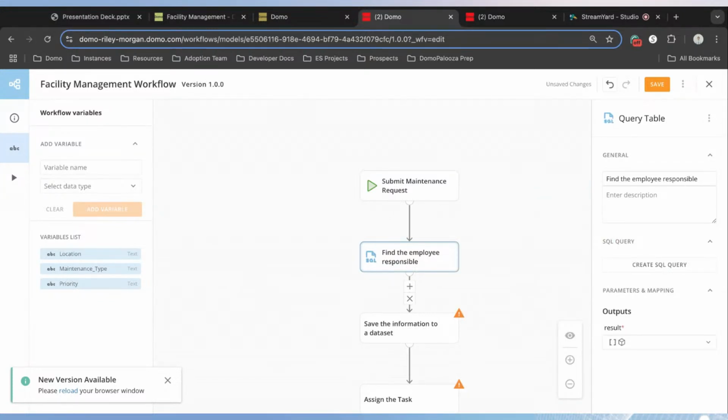What this function will allow us to do is look at a data set in our instance and find a row or a value from that data set based on a SQL query. And if you're not familiar with SQL, that's all right. We're going to use our resource document in here to help us with this. But what I want you to do is click on the SQL query editor in the side panel here.